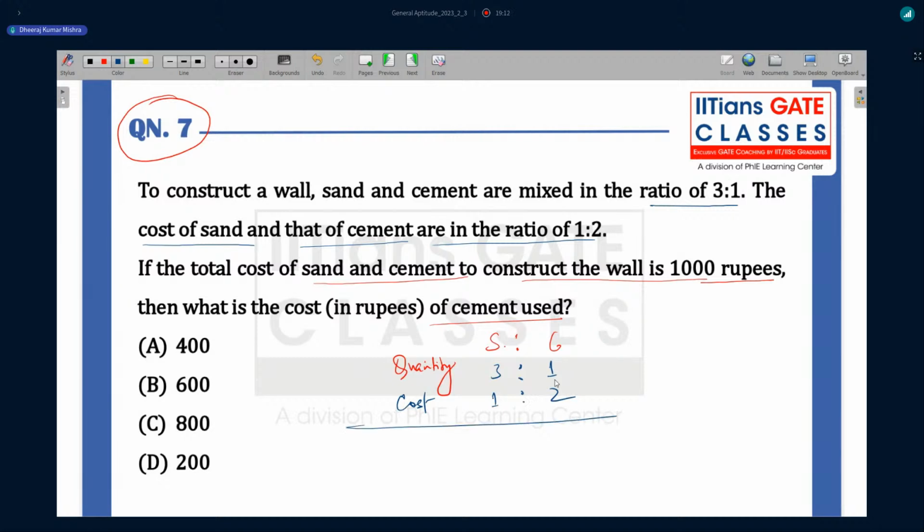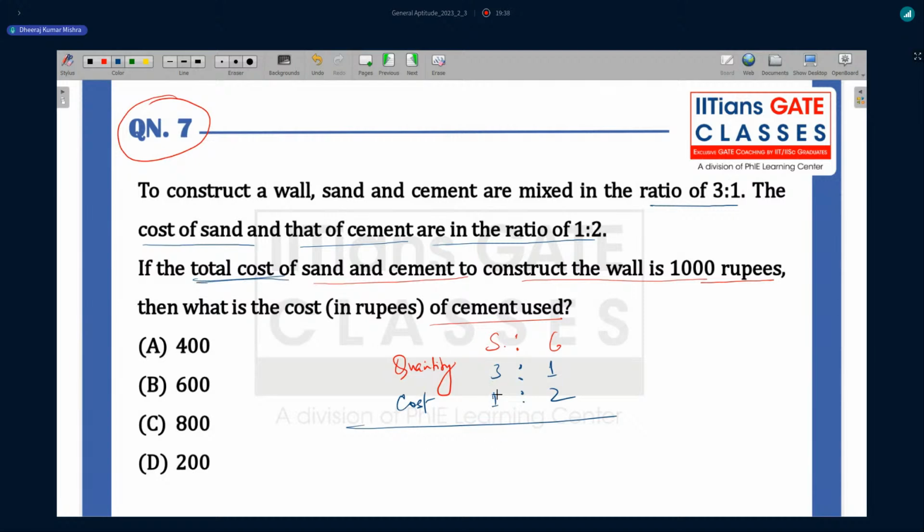Now you can find the total cost here. If quantity is given in terms of kg, say 3 kg sand is given, what you have to do in this question is just multiply quantity into cost, so you will find the total cost here. Because they have given the total value here, the total cost of the sand and cement.